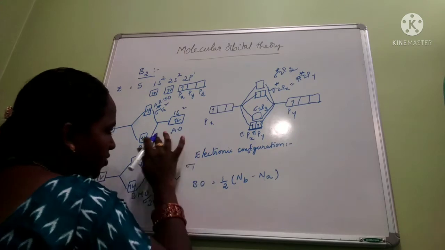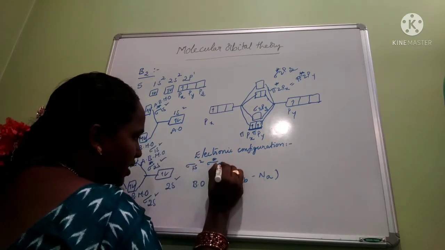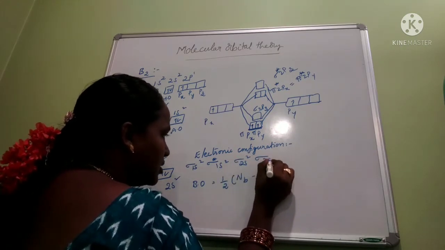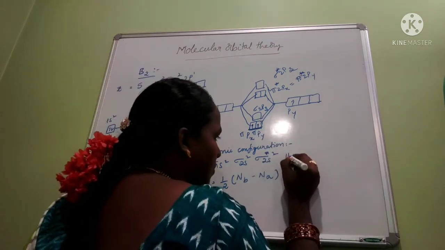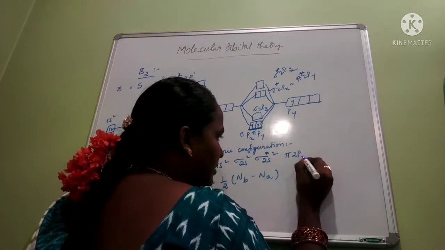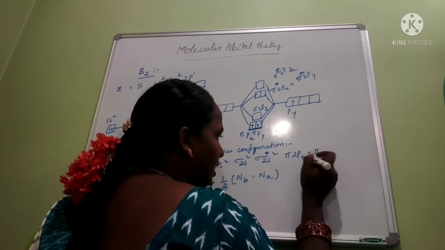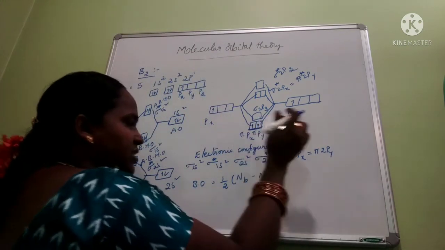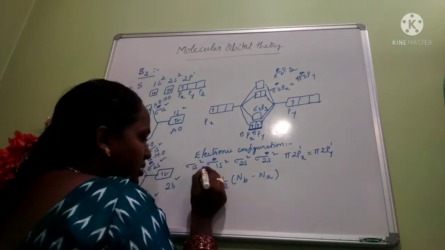Sigma 1s2, sigma star 1s2, sigma 2s2, sigma star 2s2. Next pi 2px, which is at the same level, that's why we put the equal to symbol, pi 2py. How many electrons are present here? 1 electron each.